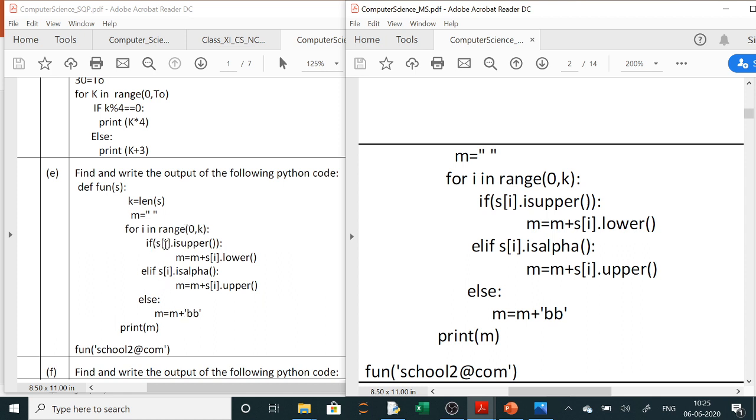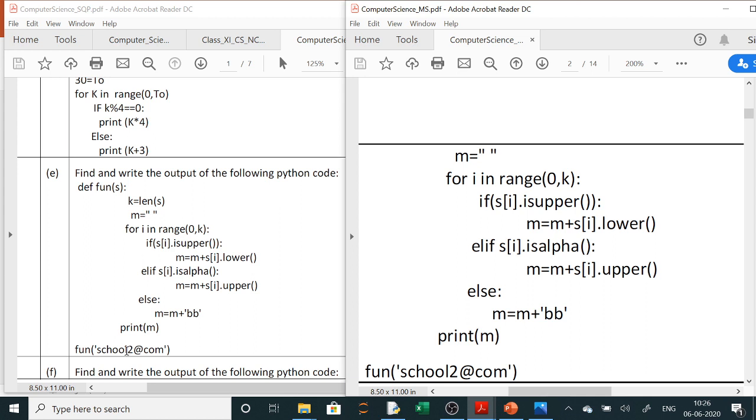Now s is the string, and s of i, where i is taking the index position of the string. Now here you can check, if it is uppercase, it is converted into lowercase. Elif means if it is not uppercase, it is lowercase. For lowercase, if it is alpha, then it is converted into uppercase. So wherever a small letter is there, it will convert into uppercase. Else, neither uppercase nor alphabet, that means numeric and special characters, you add BB for each one. So here the output will be SCHOOL in capital letters.